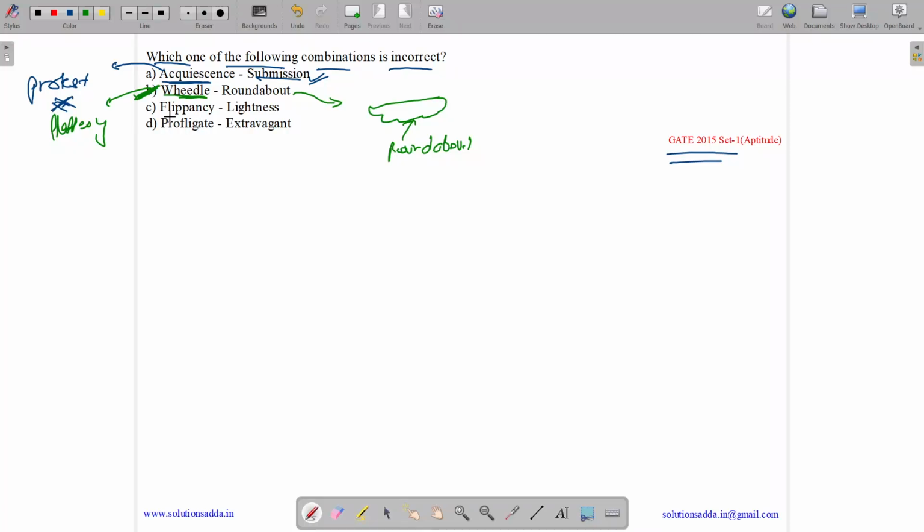So let us see option C, flippancy. So what is the meaning of flippancy? Flippancy means lightness, or being ignorant, not showing any seriousness. So flippancy and lightness have the same meaning. So its combination is correct. What is the meaning of profligate? Profligate means excessive or wasteful, and it has the same meaning as extravagant. So it also represents the same relationship. So the combination that is incorrect is option B, wheedle and roundabout.